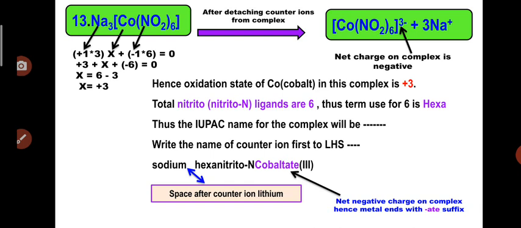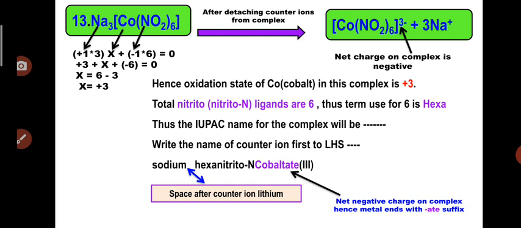Now overall there are 6 ligands, and the term for 6 is hexa. The nitrito ligand is of two types. When the bonding is from nitrogen, it is called nitrito-N, and when the bonding is from oxygen, it is called nitrito-O. Here, when NO2 is present in the complex, we generally use the term nitrito-N because the bonding to the metal is from nitrogen. Hence it is termed nitrito-N.